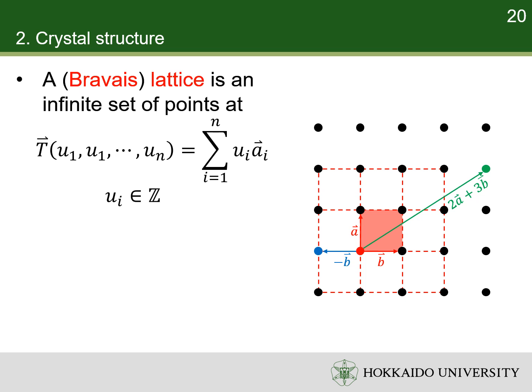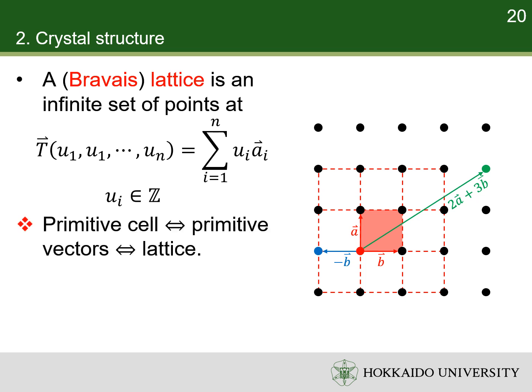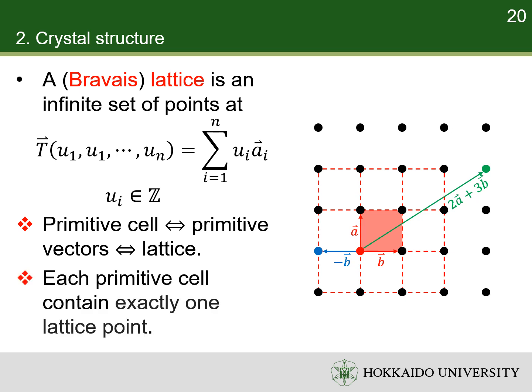A Bravais lattice is an infinite array of discrete points generated by a set of discrete translations described by the linear combination of the primitive vectors, whose coefficients are integers. Thus, a lattice and a set of primitive vectors have a one-to-one correspondence. And a lattice and primitive cell have a one-to-one correspondence as well. Each primitive cell shares 2 to the power of n lattice points at the vertices with 2 to the power of n primitive cells. So, each primitive cell contains exactly one lattice point.